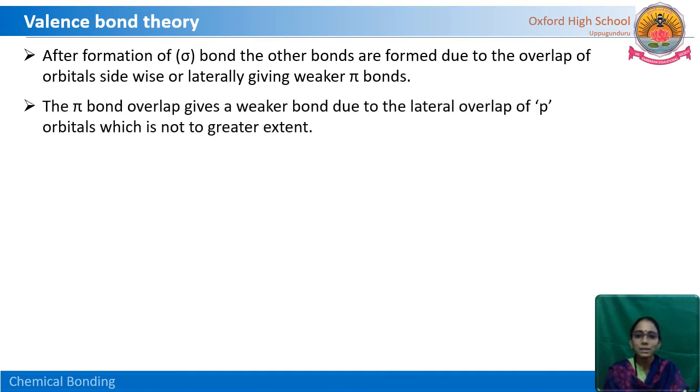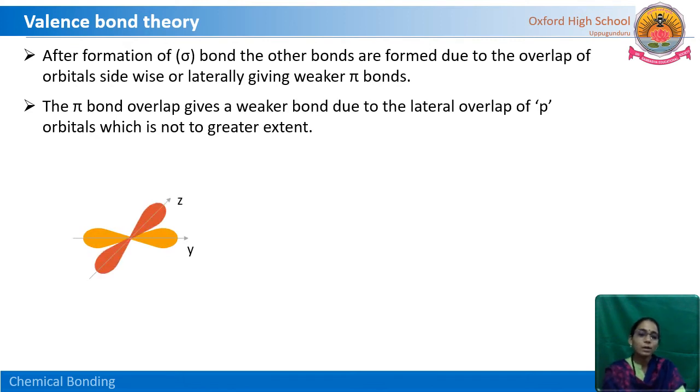What is the reason? It is due to lateral overlap of p orbitals, which is not to a greater extent. If it is along the axis, there is no problem at all. But the y-axis and z-axis orbitals will overlap sideways or laterally. This sideways and lateral overlap is not that strong, so the bond so formed is a weaker bond, and this is called the pi bond. Example, see here.